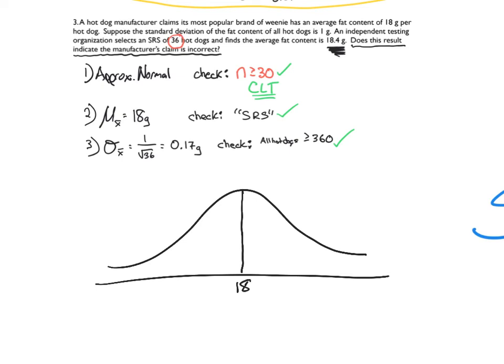18, we know that goes there. 18.4. What is the probability that you get 36 hot dogs, average the fat content, and it's 18.4 or greater? We're going to actually just do the or greater part. So 18.4 or more extreme, right? Because that's going to help us with what we're doing. So z equals 18.4 minus 18 divided by our new standard deviation that we just calculated, 0.17. So 0.4 divided by 0.17. Looks like we're going to get 2.35 standard deviations away.